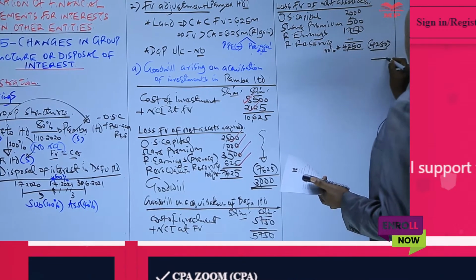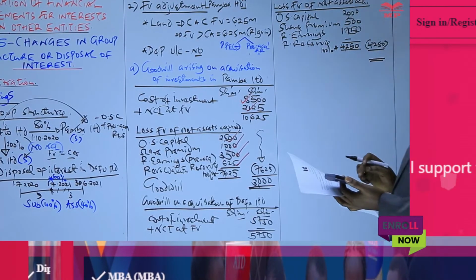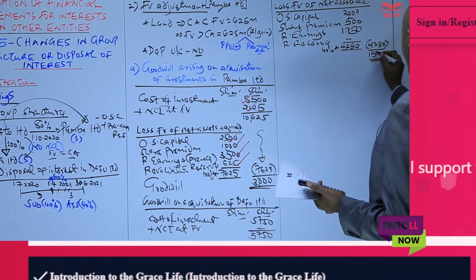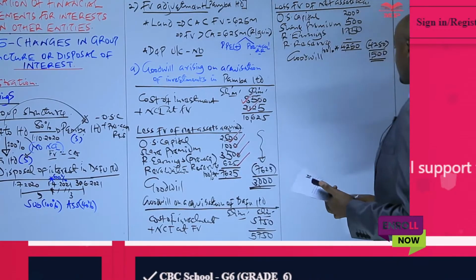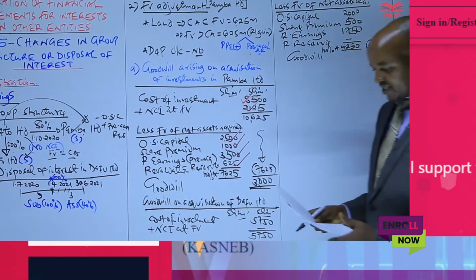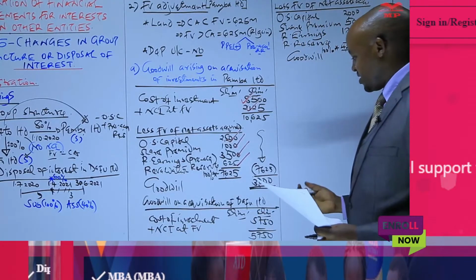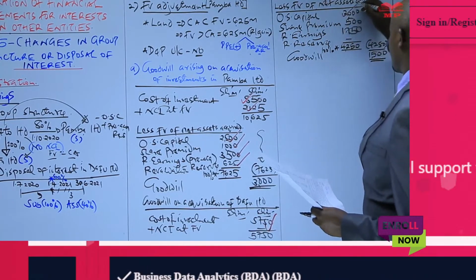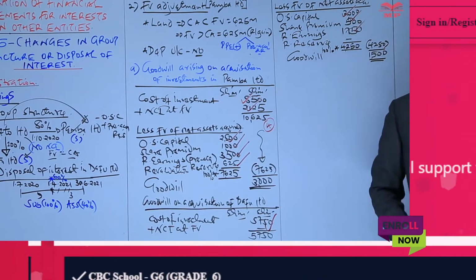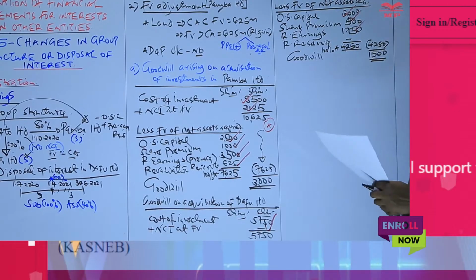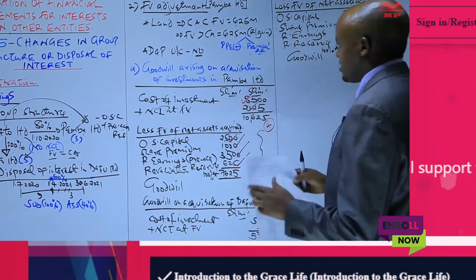4,250. We less it from this figure minus 5750, which now will give us a goodwill of 1,500. So basically that is also what was required there, and automatically the items to be marked there include what we have there. And basically by computing the goodwill on acquisition of the 2 subsidiaries, the marks allocated there were 4. So let's move to part B of that particular question.